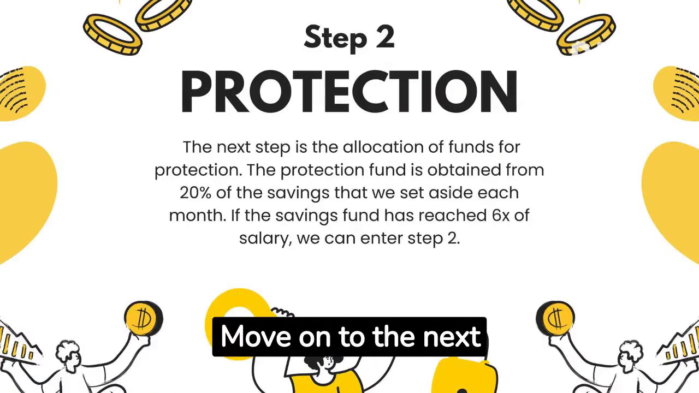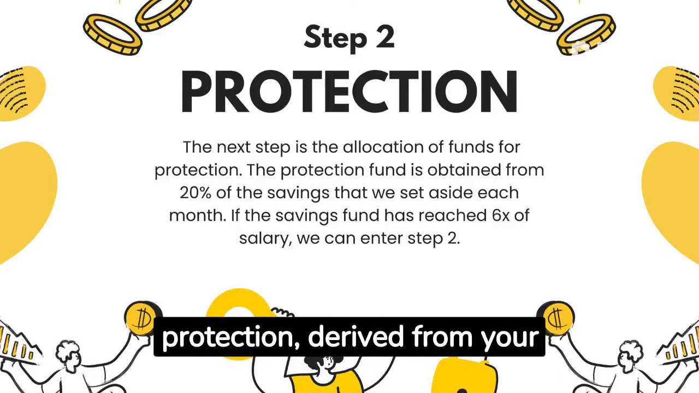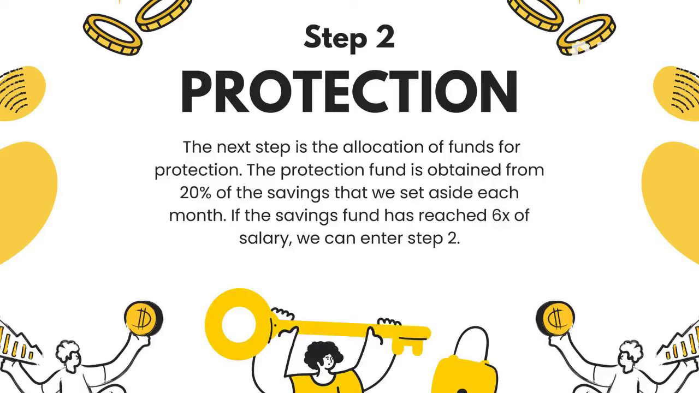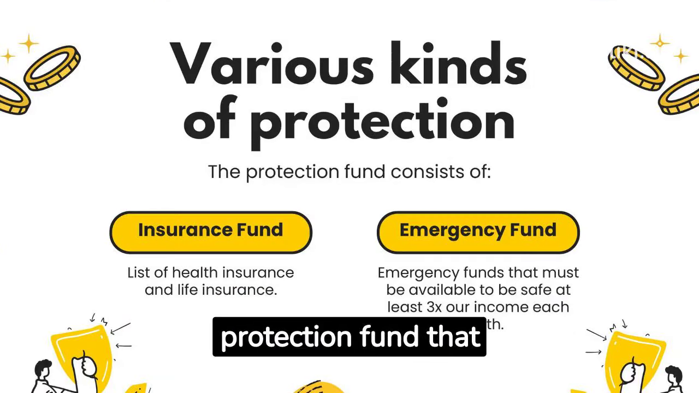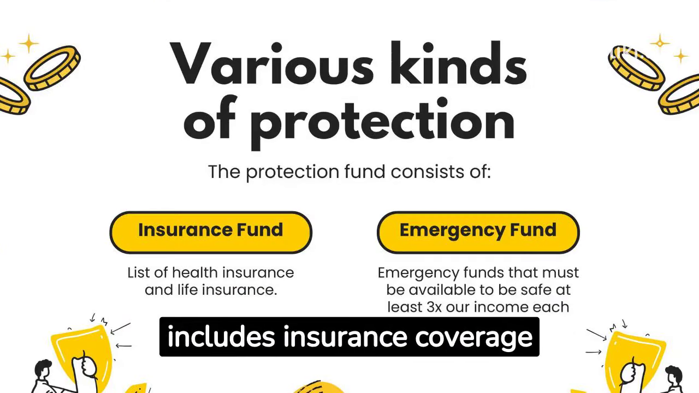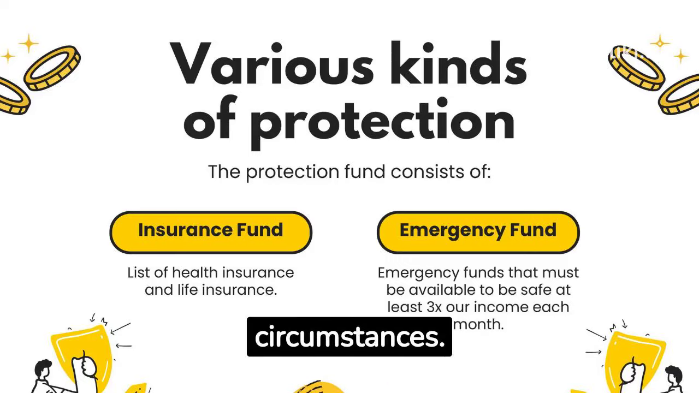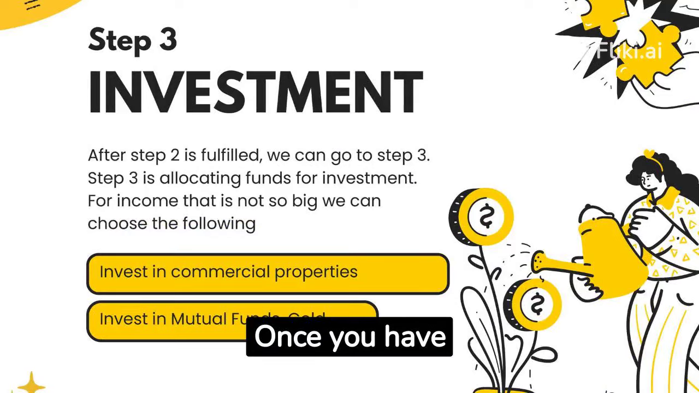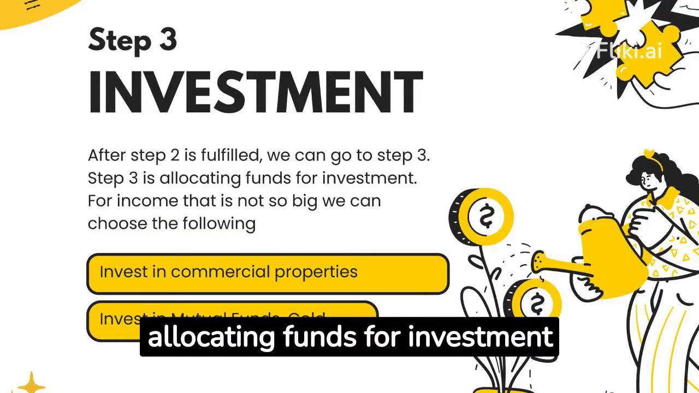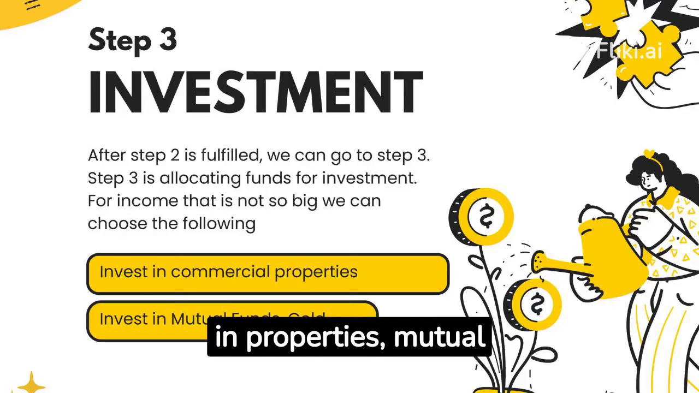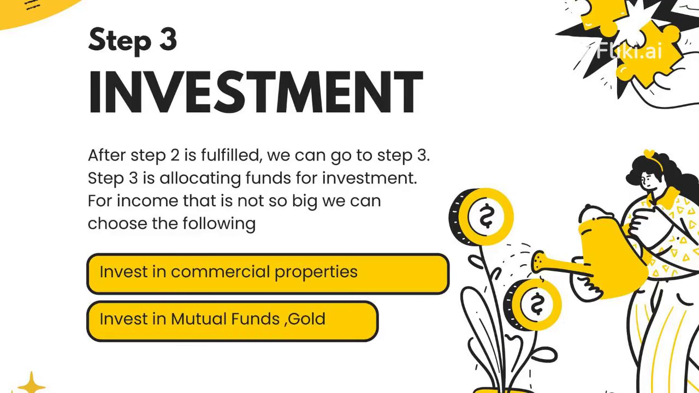Move on to the next step of financial planning by allocating funds for protection derived from your savings. Create a comprehensive protection fund that includes insurance coverage and an emergency fund for unforeseen circumstances. Once you have established a sufficient protection fund, start allocating funds for investment in properties, mutual funds, or gold.